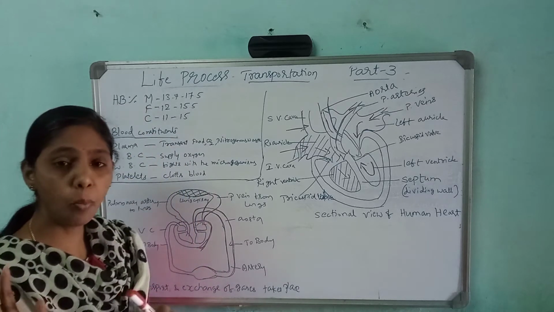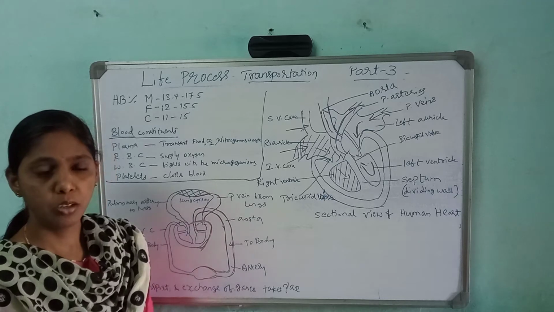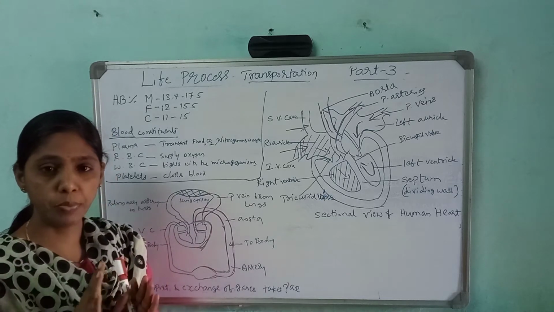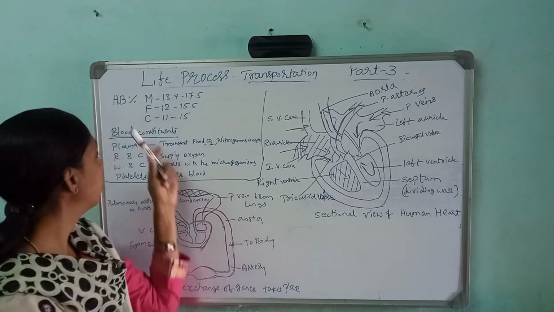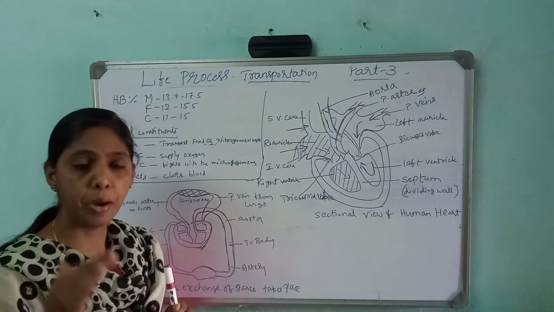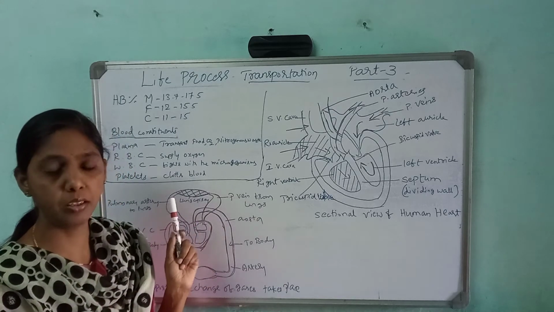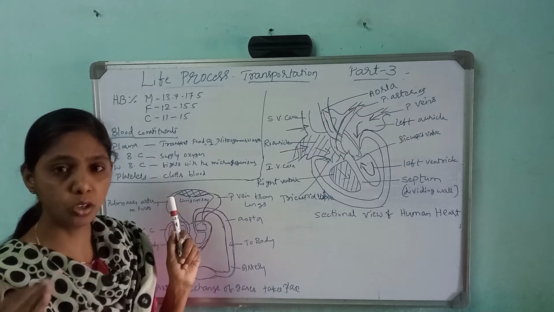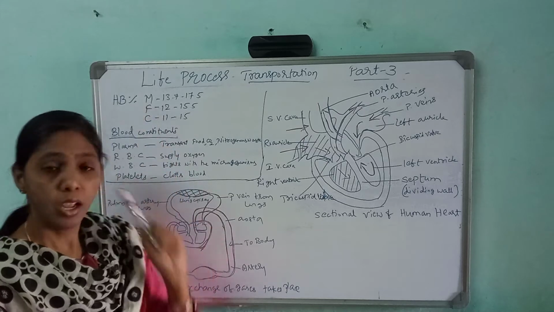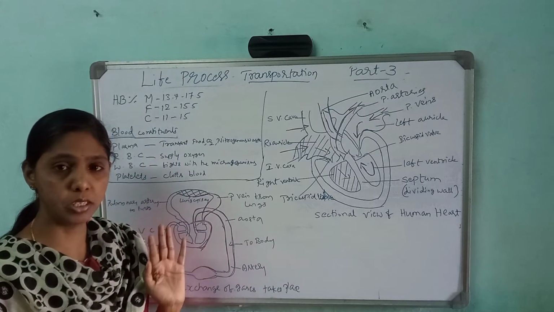percentage. So hemoglobin is a pigment which gives red color to the blood. Okay, it has an affinity with oxygen, so it becomes oxyhemoglobin. It absorbs the oxygen and transports it to all the parts of the body through the blood. So it is a pigment present in the blood, and the red color of the blood is due to the presence of hemoglobin, which also carries oxygen.